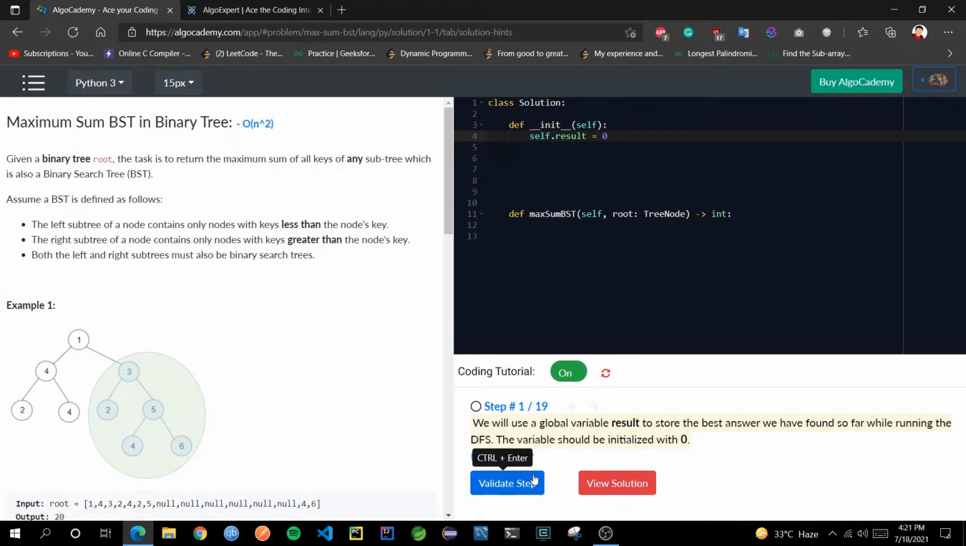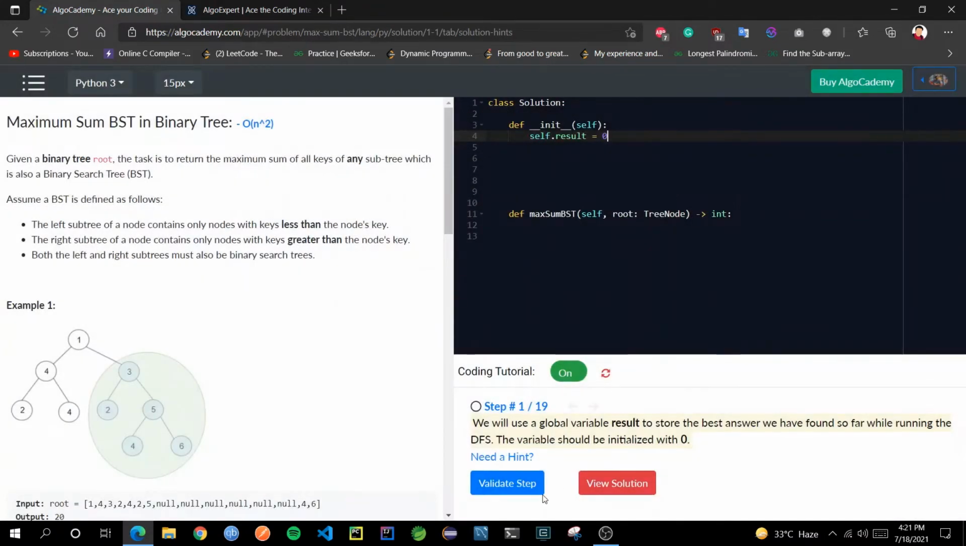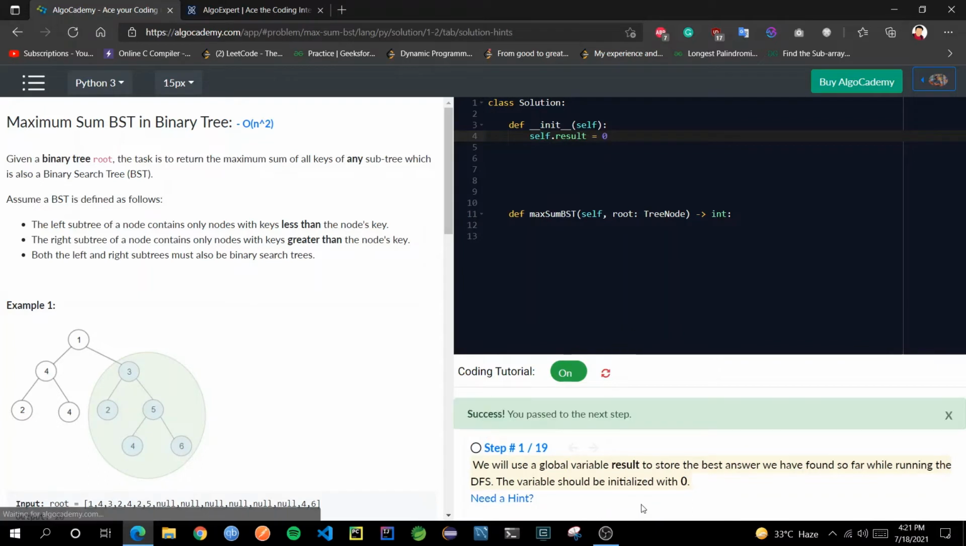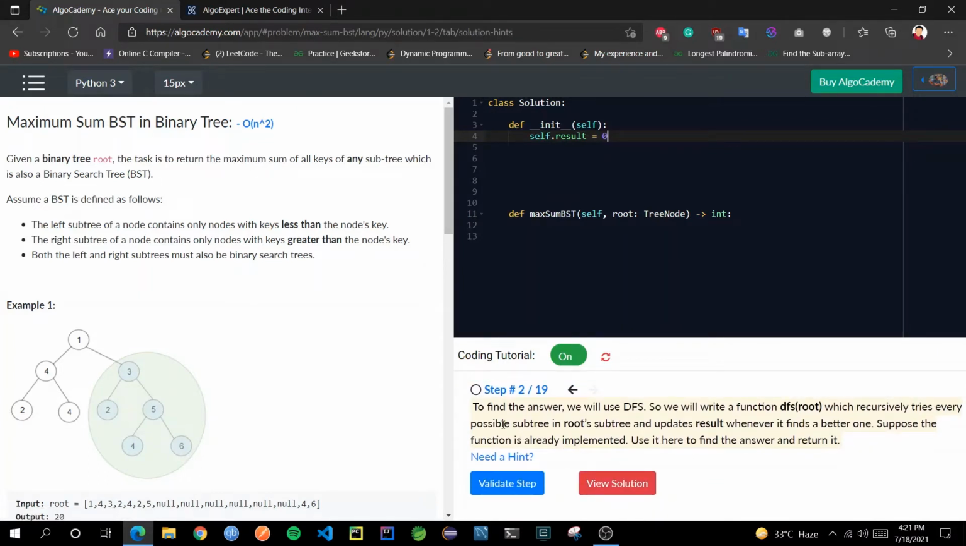Now there is one button, that is validate step. If I hit this button, it will validate whatever you did. For now I have just taken their solution, but if you have done it by yourself, you can validate that step by clicking on this button to check whether you have done it correctly or not. If I click this button, you will see it passed and went to step number 2.